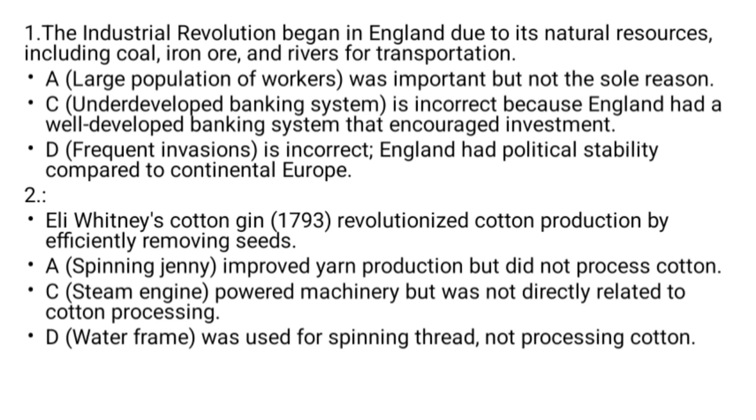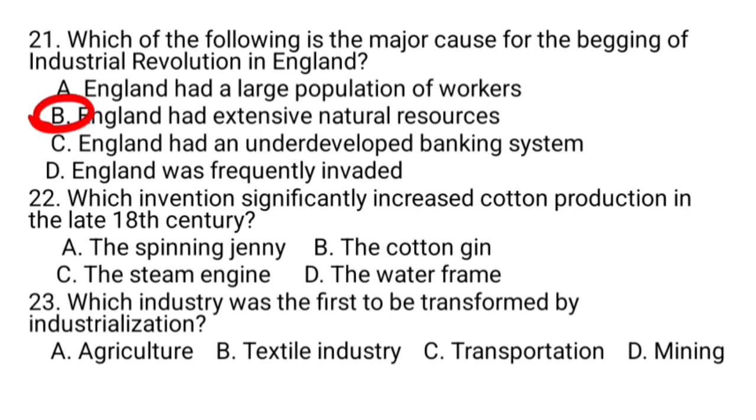Spinning jenny improved yarn production but did not process cotton. Steam engine powered machinery but was not directly related to cotton processing. Water frame was used for spinning thread, not processing cotton. So B is the correct answer.